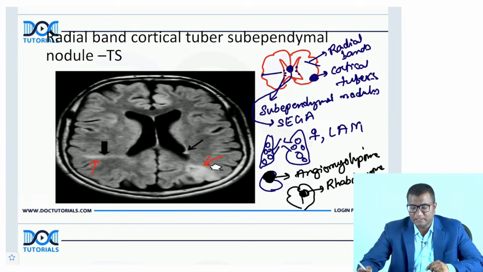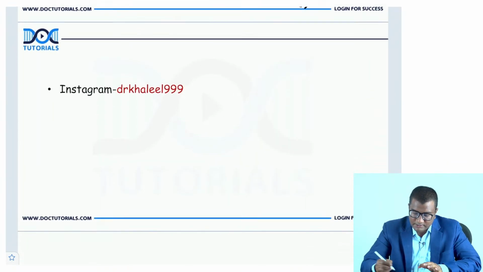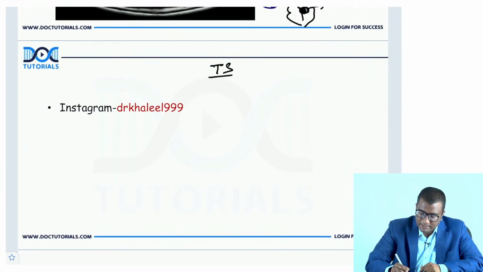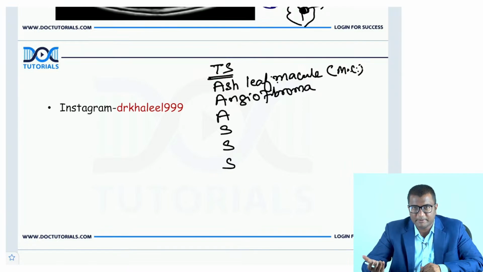So remember, these all can be seen in tuberous sclerosis. If you look at tuberous sclerosis, remember it as 3As and 3Ss. Ash leaf macule is the most common, so we'll write it first. You have angiofibromas, previously called adenoma sebaceum, but those are not glandular, they are not sebaceous, so the name is changed to angiofibroma.